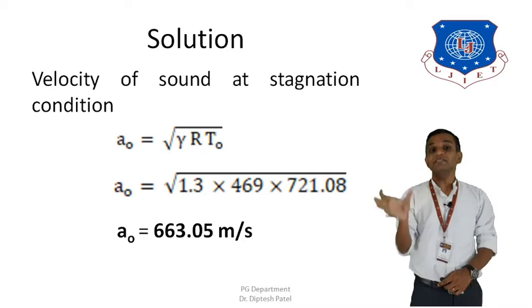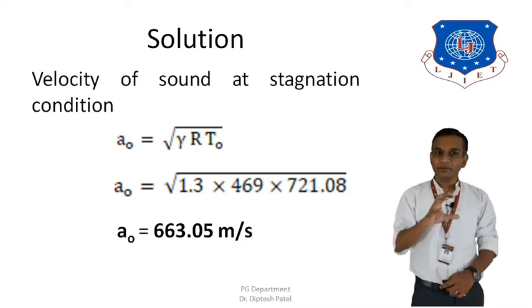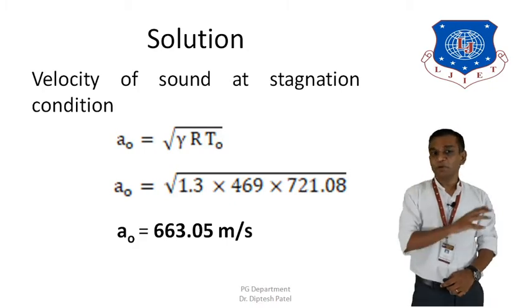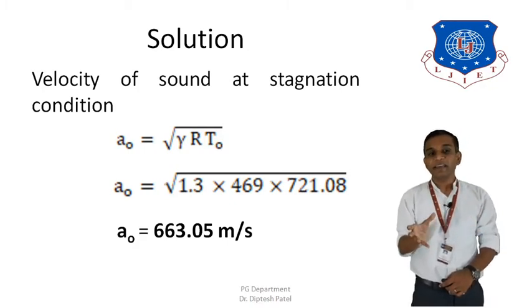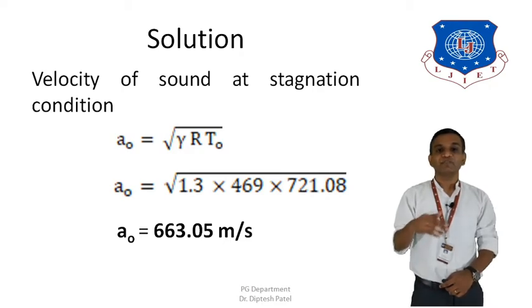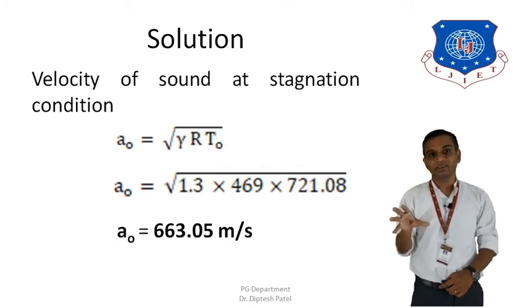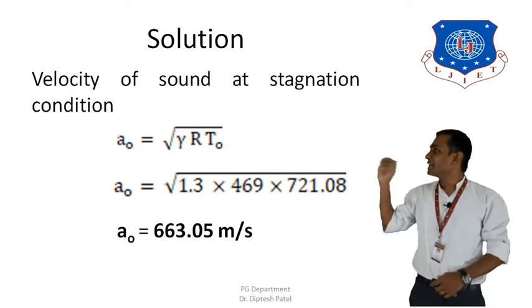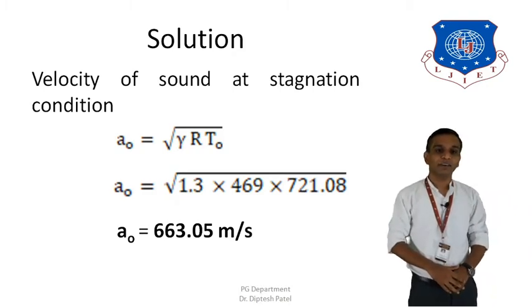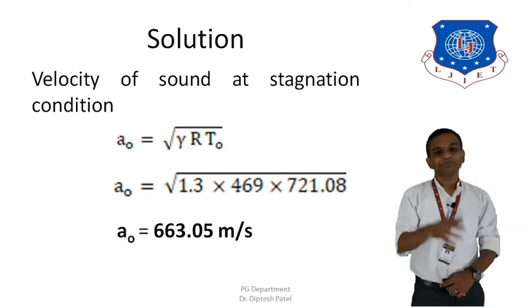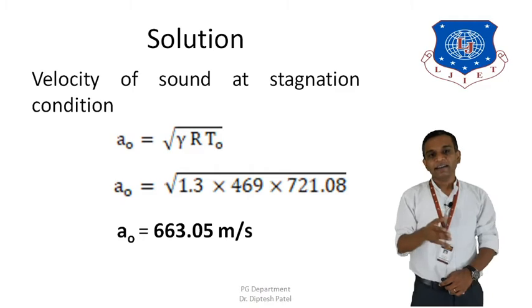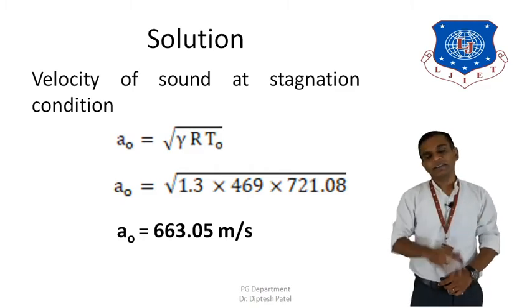Now on the basis of the stagnation temperature, we can calculate the stagnation velocity of sound. We are going to use the same formula, but instead of A we need AO, the stagnation velocity of sound, so instead of T we use the stagnation temperature TO. The formula says AO is equal to under root of gamma R TO. We have gamma, R, and TO, which we just calculated.